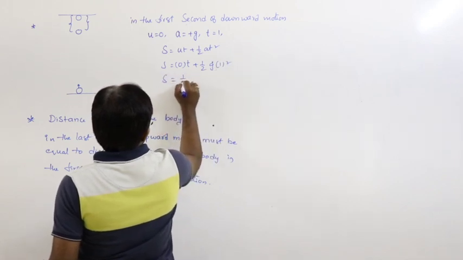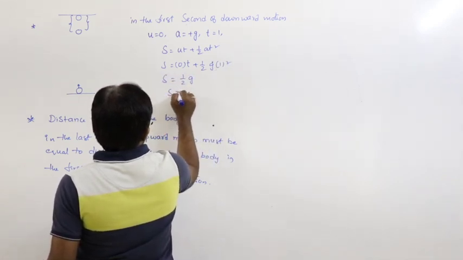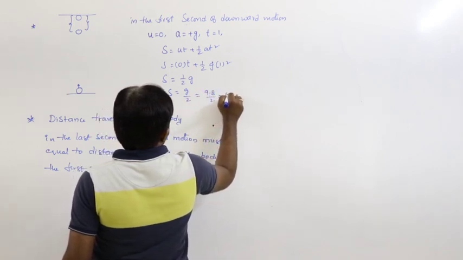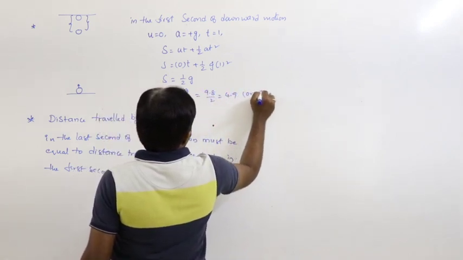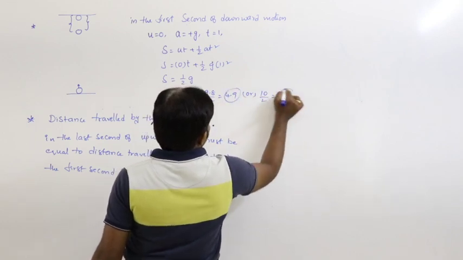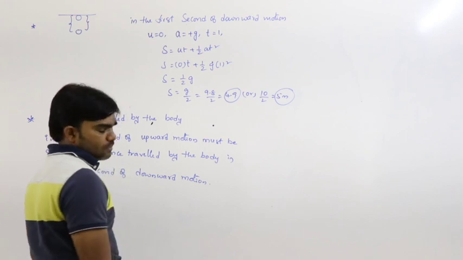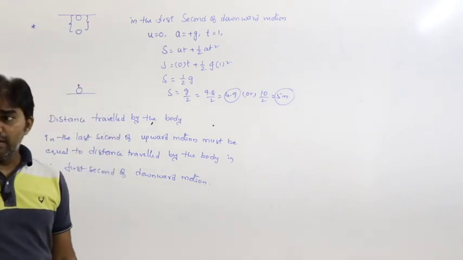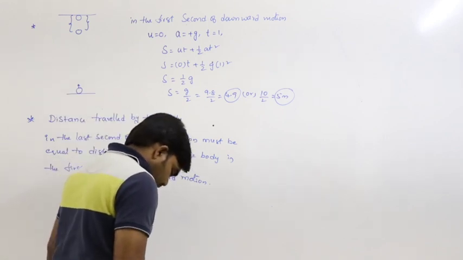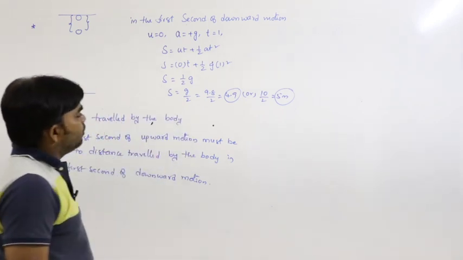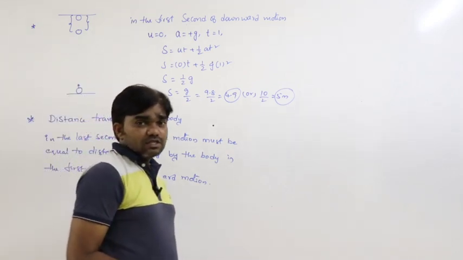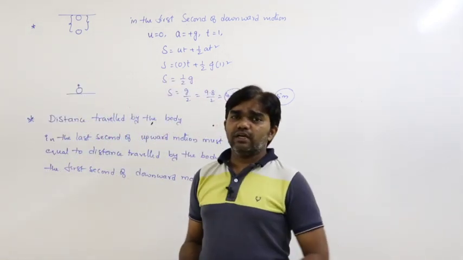So s = half g, or s = g/2: 9.8/2 that is 4.9, or 10/2 that is 5 meters, either 4.9 or 5 meters. So that is the distance travelled by the body in the first second of downward motion.